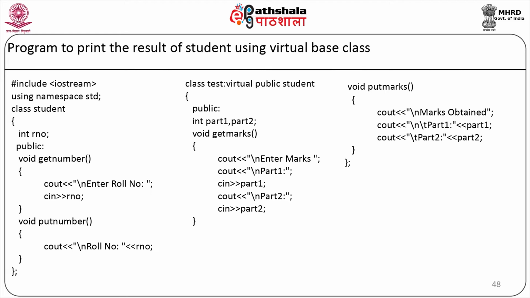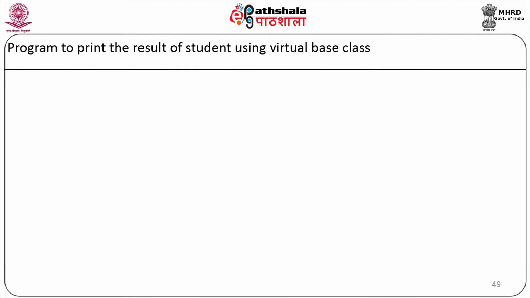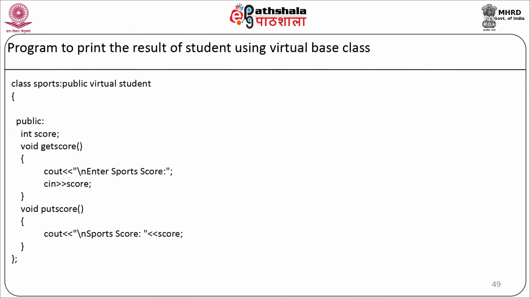As you can notice here, in test we have written it as virtual public, and in sports we have written it as public virtual. So public and virtual keywords can be written in any order. We will start with the sports class. Our score is public, then our getScore will ask for the score details from the user, putScore will display the score details on the screen.